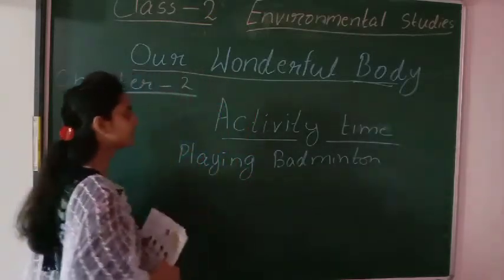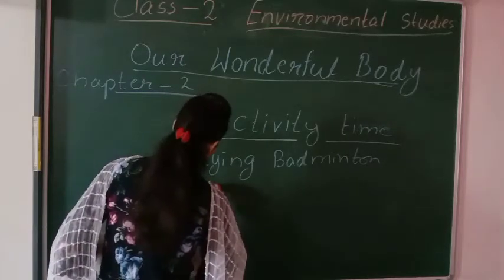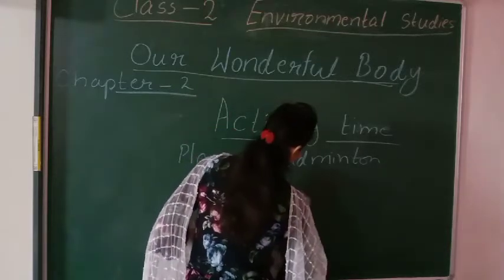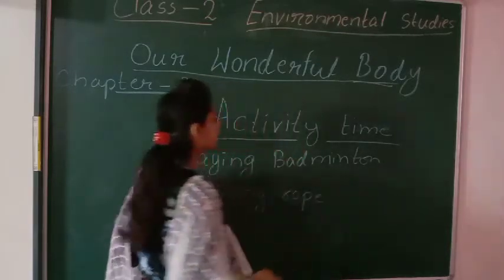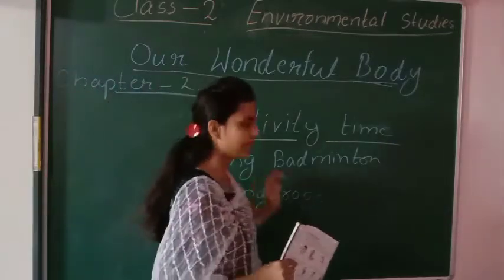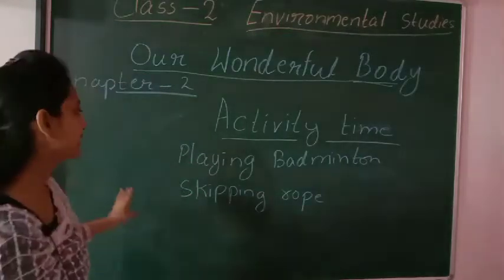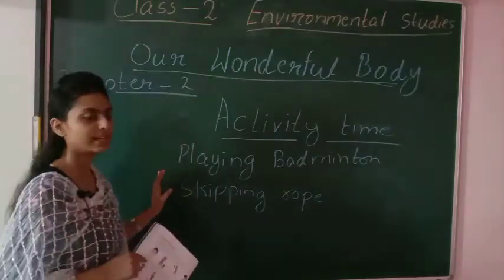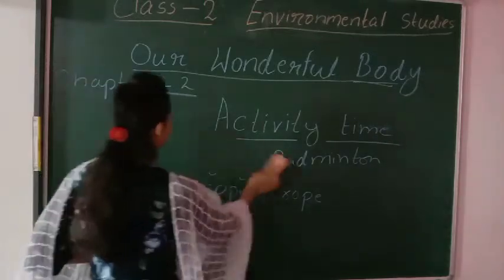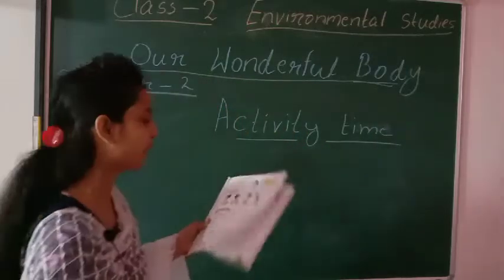Now the second activity, when you are playing with a skipping rope. When you are playing with a skipping rope, you are using your hands and legs for jumping and hands for holding the rope. So in these 2 activities you are using your hands and legs both. Now after it, you have to write 4. These were the 2 activities, and now the other 2 I am going to tell you.